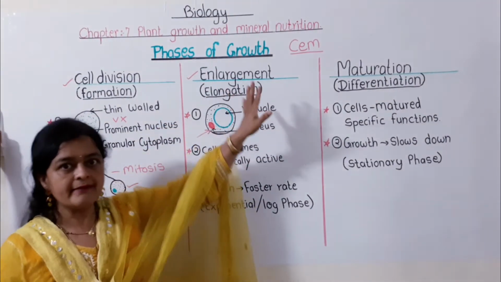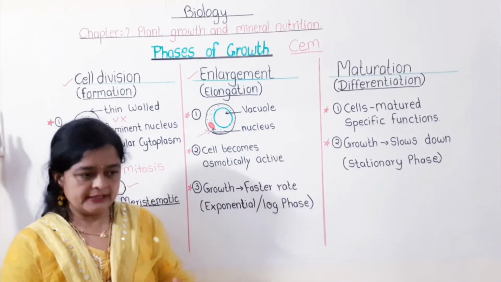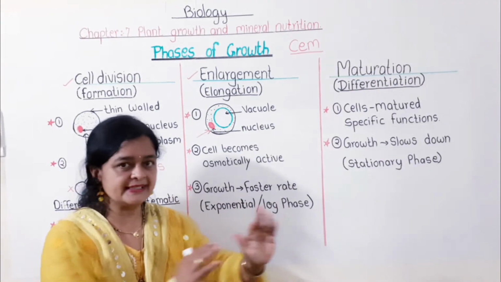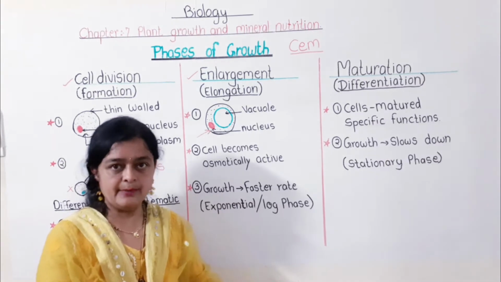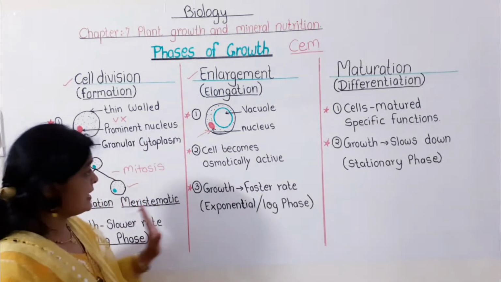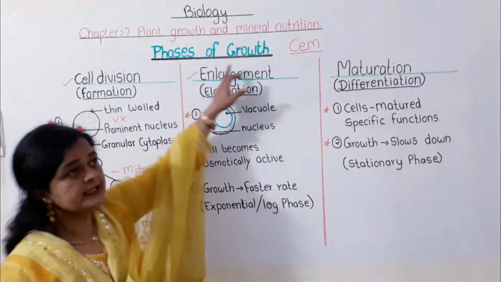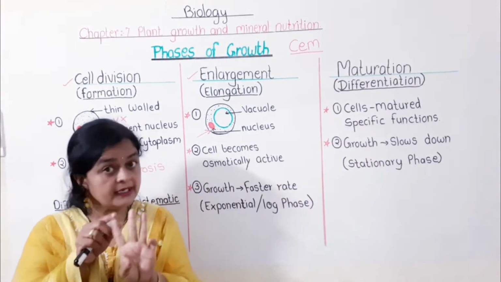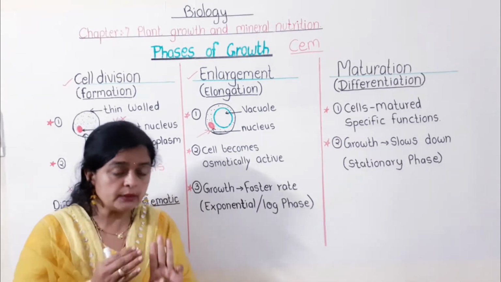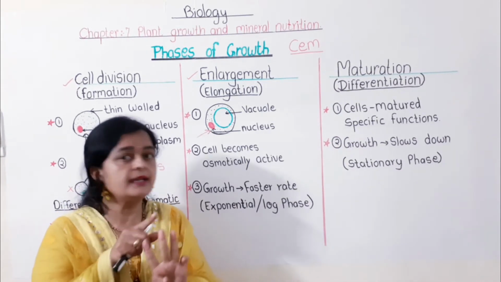Phases of growth. We have already studied growth. Growth is a permanent and irreversible increase in an organism or in the plant body or its organ. Now today we are going to study an easy and important topic, that is phases of growth. There are three phases of growth, which means growth takes place in three phases.